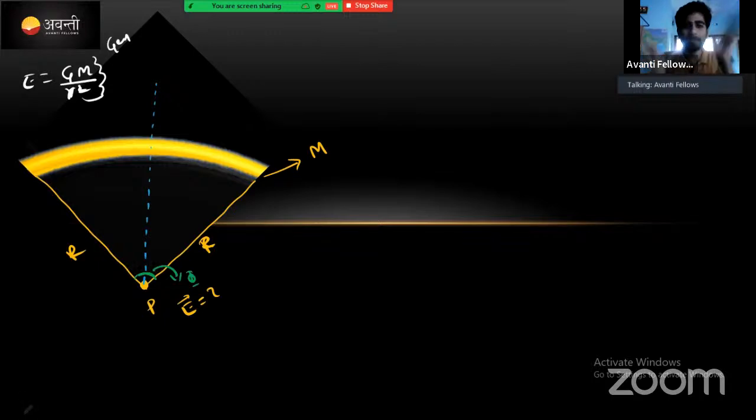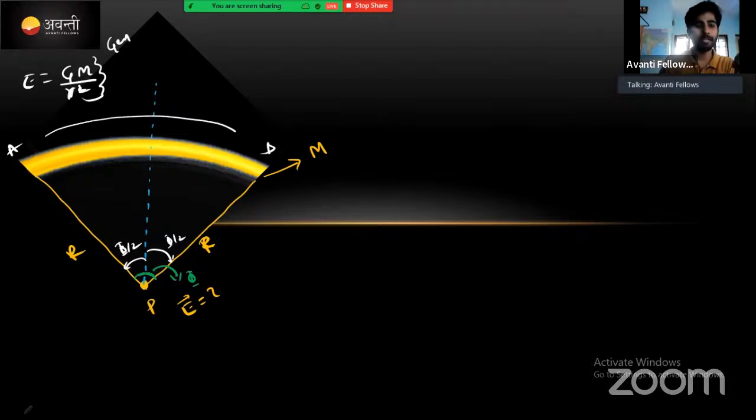This is the total angle between the two ends, in this section it is 5. From this point to here it will become 5/2, and towards the right side it will also become 5/2, 5/2 towards left, 5/2 towards right. Then how is the angle varying? Mass will be varying from this end A to B, with the angle from minus 5/2 to plus 5/2.